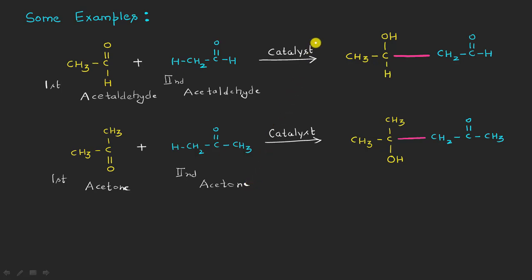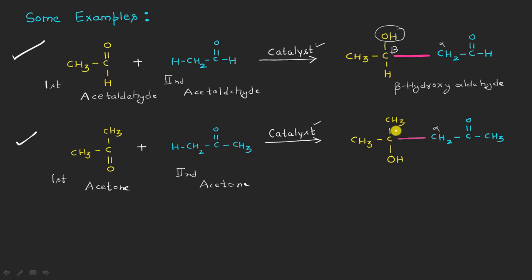So in the presence of some catalyst, the reaction will take place, and what it will give is some aldol product, which is a beta hydroxyaldehyde or some beta hydroxy ketone, right? Obviously in the case of the aldehyde, this is the first case here, this is the case of the aldehydes, we will have alpha and this is the beta position. On beta we have a hydroxyl group, so this is the beta hydroxyaldehyde, right?